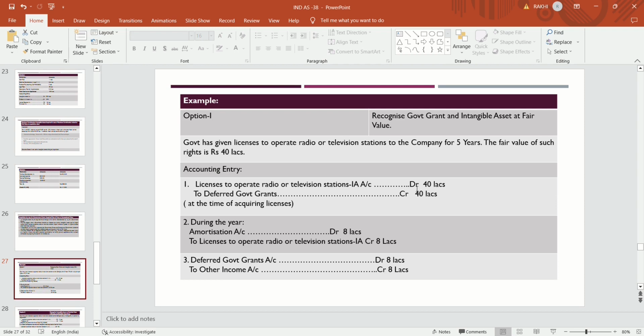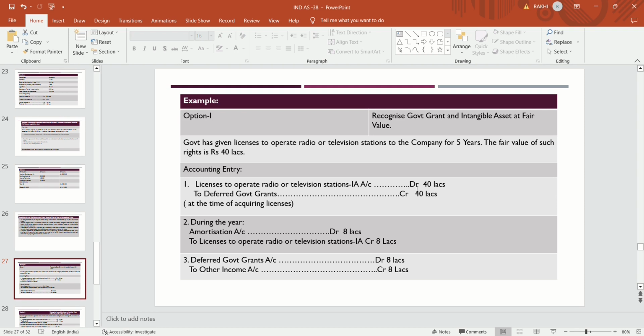The accounting entry will be: license to operate radio or television station, that is intangible asset account, debit 40 lakhs, to deferred government grant. Because it is for 5 years, it is deferred government grant at the time of acquiring the license.